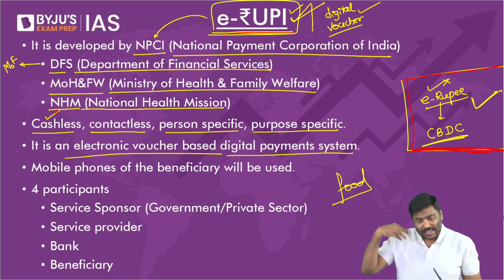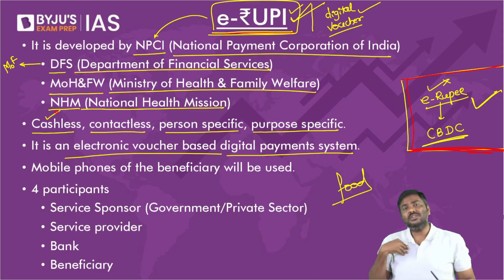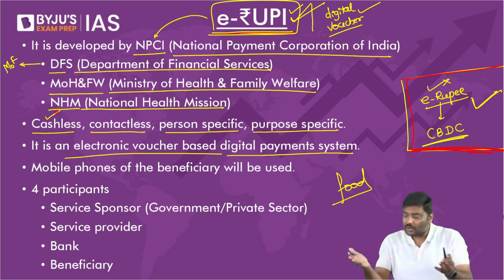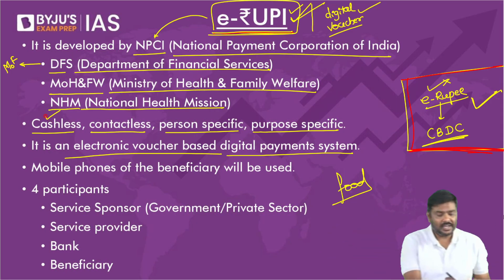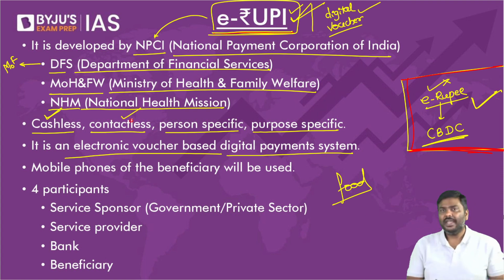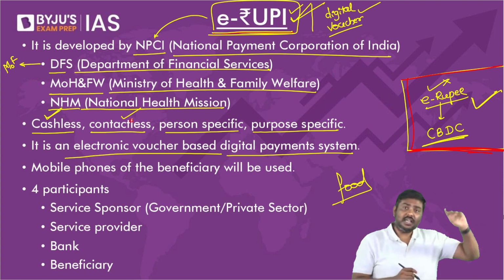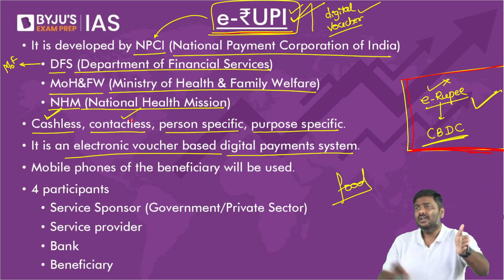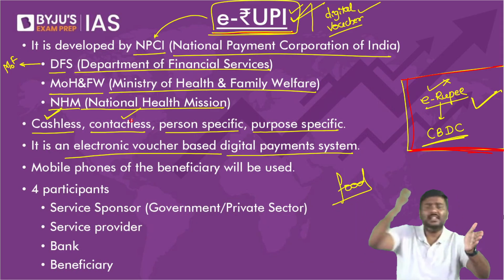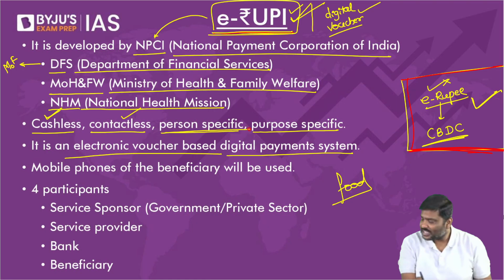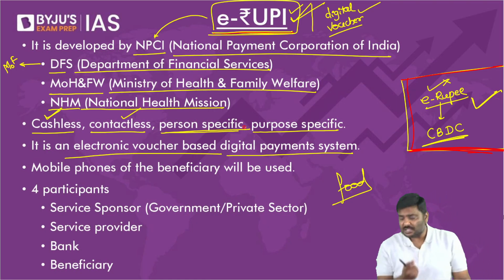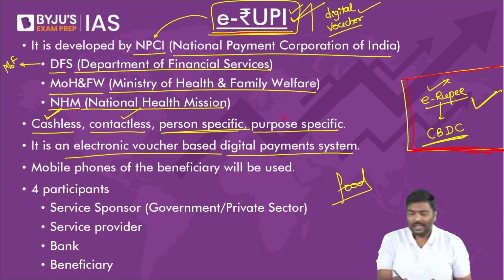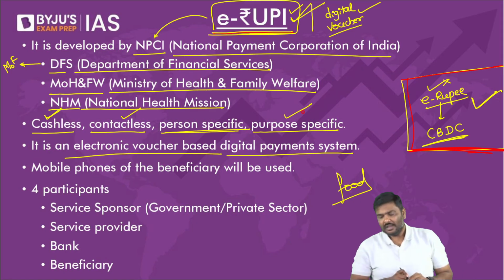Now please look at the 4 terms. Is it a cashless system? Cashless means, am I getting a cash of 1,000 rupee as a beneficiary? My dear, listen. No. Right? I'm not getting cash subsidy of 1,000. I'm getting a QR code worth 1,000 rupee. Cashless. Is it contactless? Am I running behind government officials? Is the service provider running behind government officials? No. Amount is already there in the bank account. Service provider will submit the proof and they will get the funds.